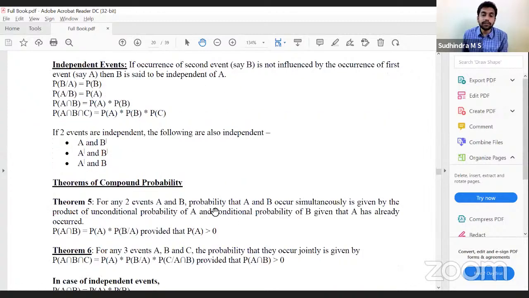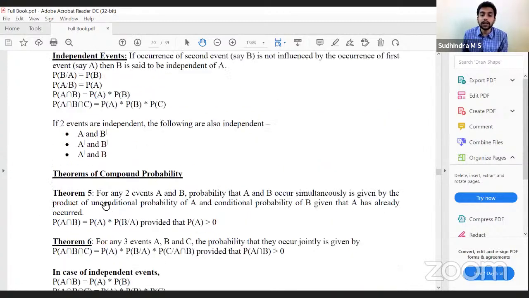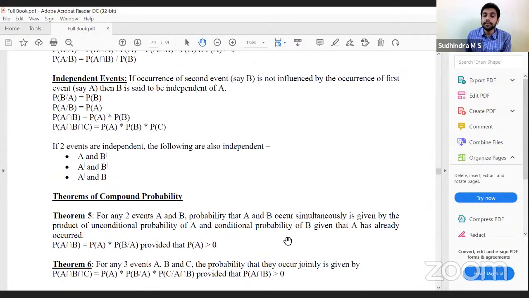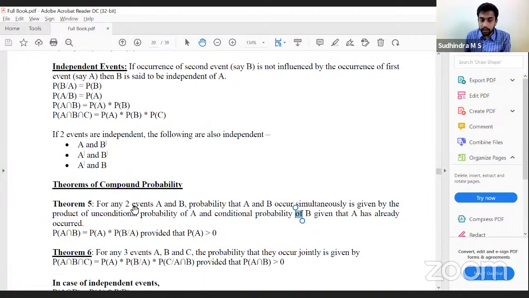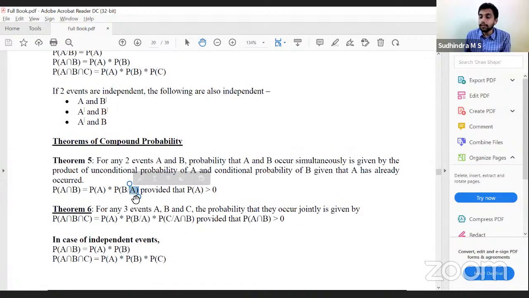Whatever we have learned, same thing, theory. For two events A and B, the probability that A and B occur simultaneously is given by the product of the unconditional probability of A, that is P of A, and the conditional probability of B given A. Probability of A intersection B is P of A into P of B given A. What is P of B given A? We have already discussed.